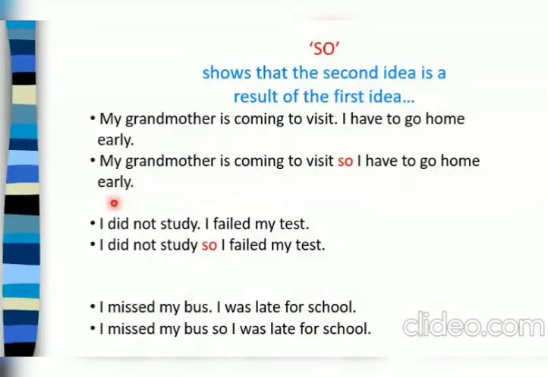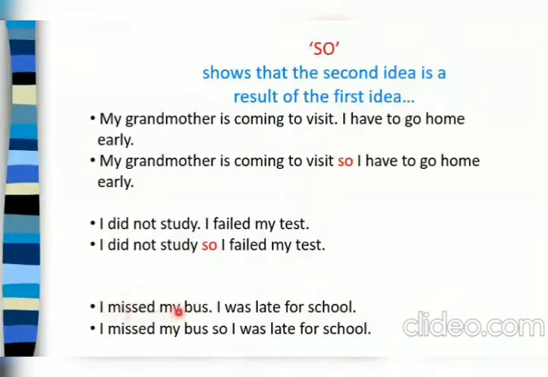In the second example, I did not study, I failed my test. So this second idea, that means the second sentence, is the result of the first sentence. Why did he fail? Because he did not study. So the reason behind the fail is that he did not study. I did not study, so I failed my test.